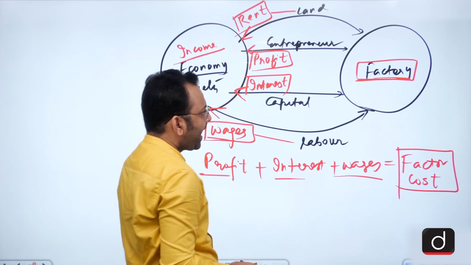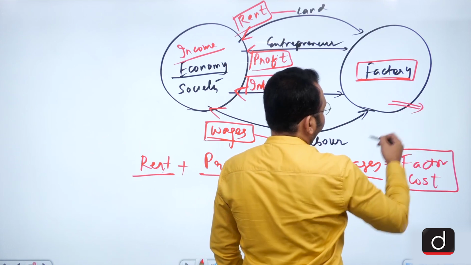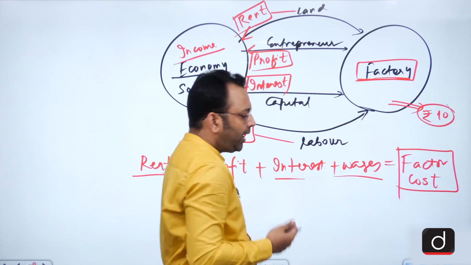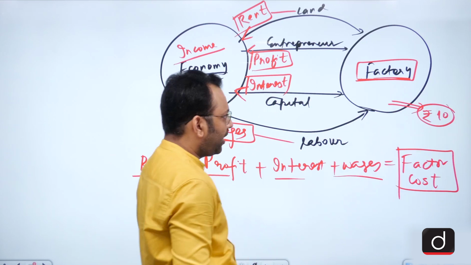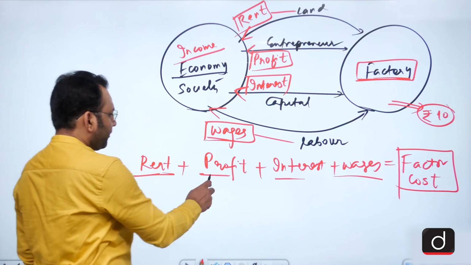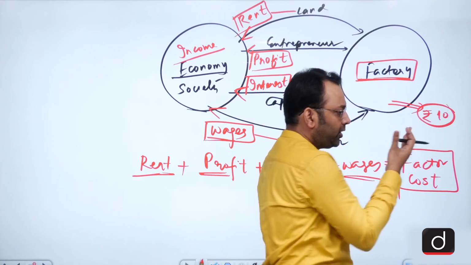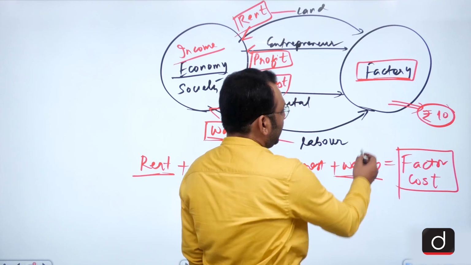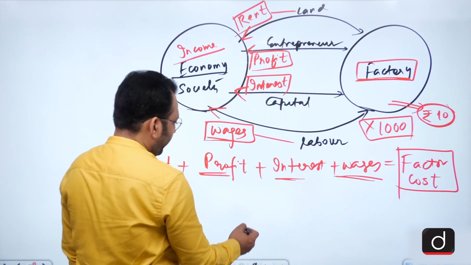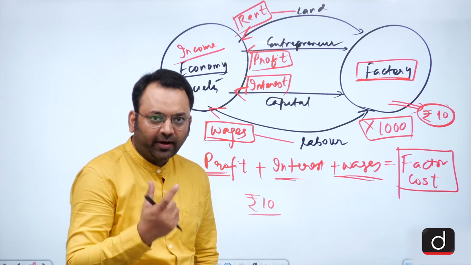And suppose in India, the factory produces a commodity of rupees 10. How is that price determined? The price comes through the cost the factory has been bearing on the rent, profit, interest and the wages. So, if rupees 10 is the cost of production, and suppose 1000 such pieces are produced, so 10 rupees is the price per commodity, the factor cost.